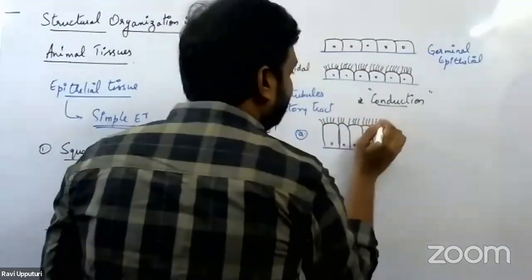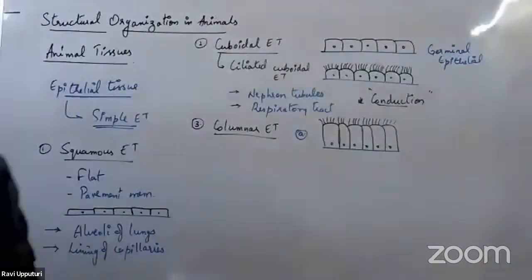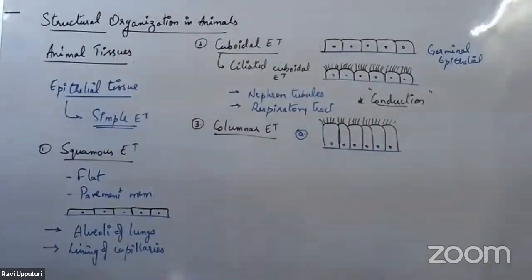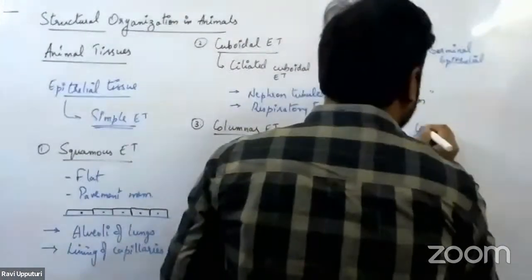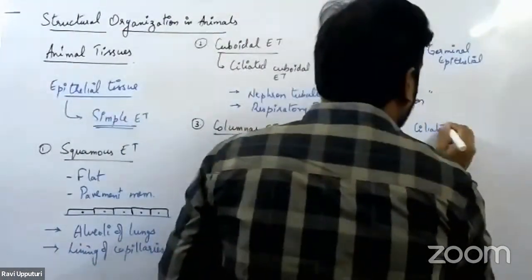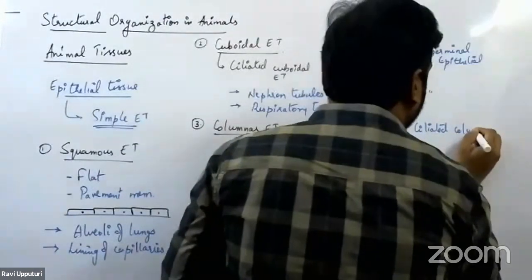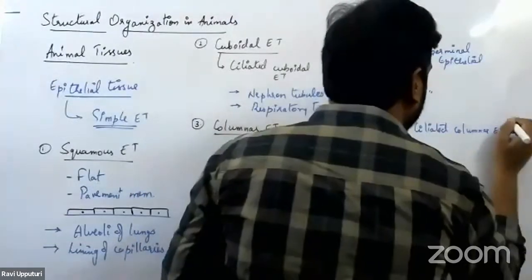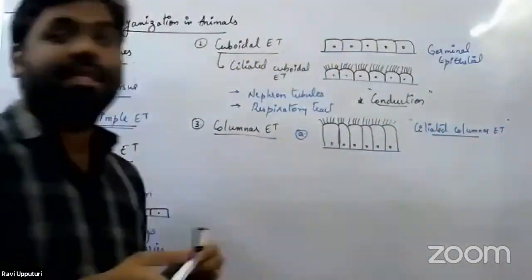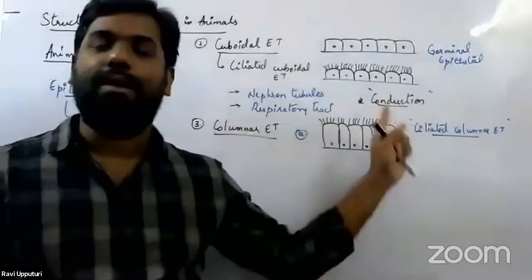Right, where they would start having cilia on their free surface. So if cilia is present on the free surface, we would start calling them ciliated. So the first one would be ciliated columnar simple epithelial tissue. So this is the first one what we have. That is nothing but ciliated columnar simple epithelial tissue.